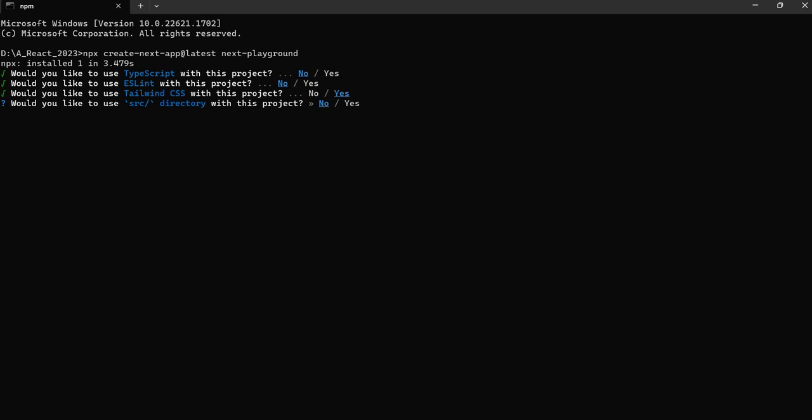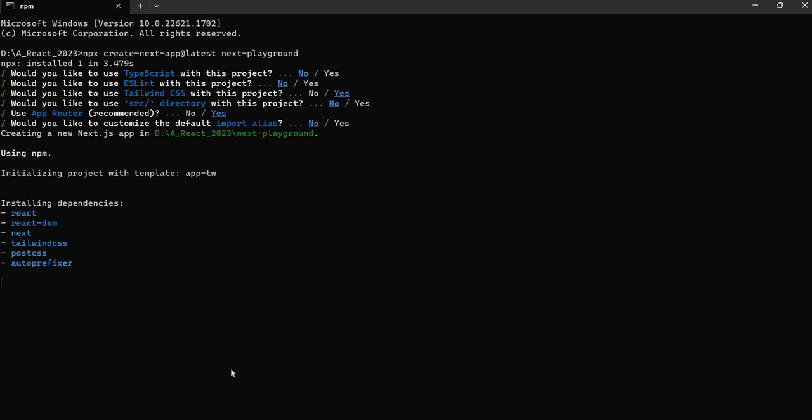Would you like to use the src directory? No, because we want to use the latest Next.js features, and I'm not going to use the old feature. This is the old feature, that's why I'm saying no. Now, are you ready to use the App Router? Yes, because this is the latest thing. Then, would you like to customize the default import aliases? Right now, I don't want to customize the default import aliases, so it's better to give no.